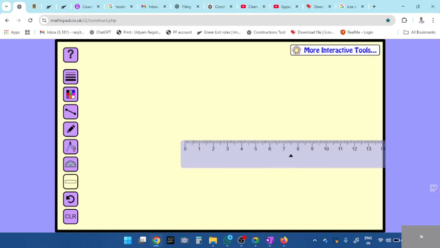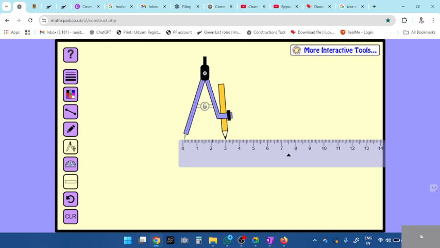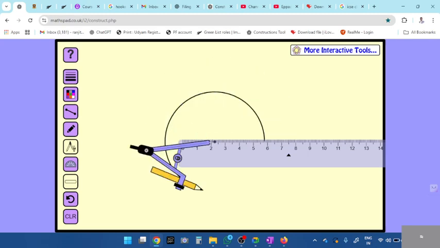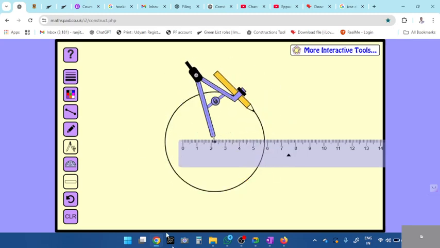Look, 3.5 centimeters. Take 3.5. Okay, 3.5 done.